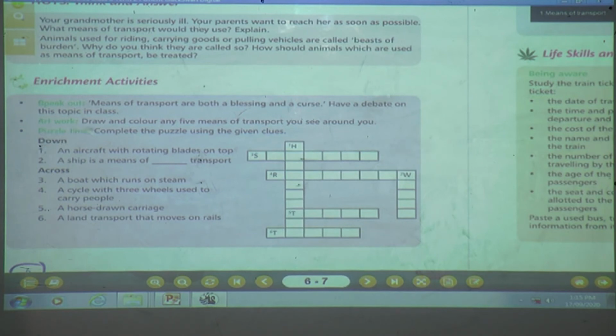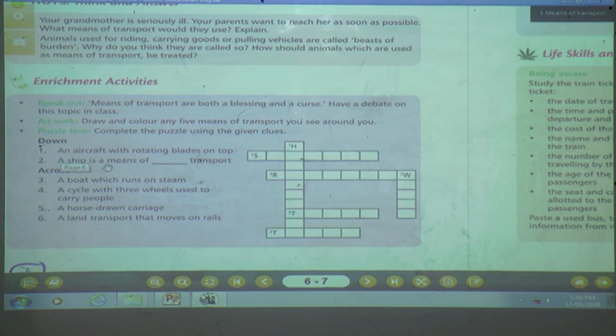Next is artwork. Draw and color any 5 means of transport you see around you. You have to draw it and color it. Any 5 means of transport around, whichever you can see. Now next is what? Puzzle time. Complete the puzzle using the given clues. Now this is down and this is across. Down and across we are going to solve.